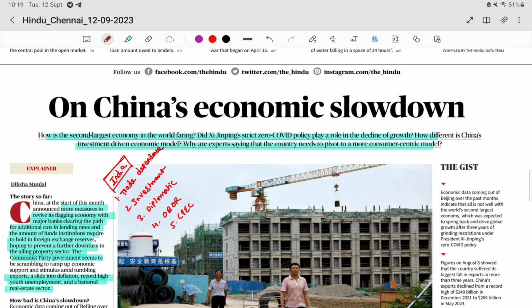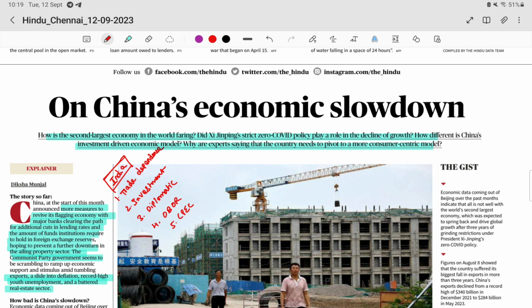The demand side model is also a consumer centric development model. If you ask what the supply side model means, we have to invest more money in the economy and the industries, so they grow and produce more products. Through a lot of investment in technology, the product cost will be reduced, and people will purchase the product at the lowest cost. That is the supply side model.